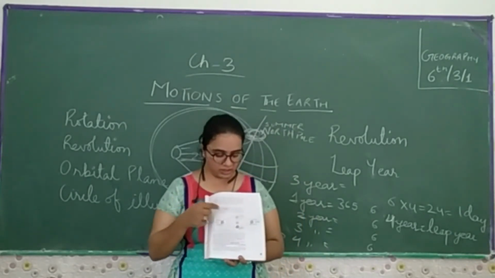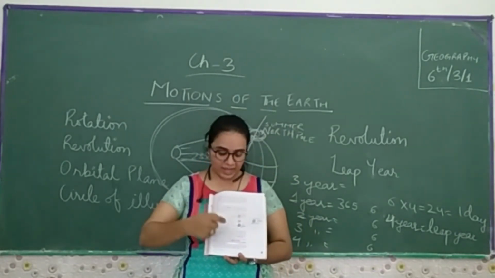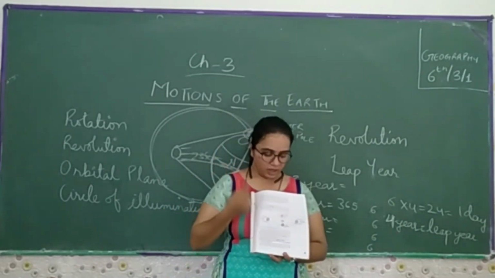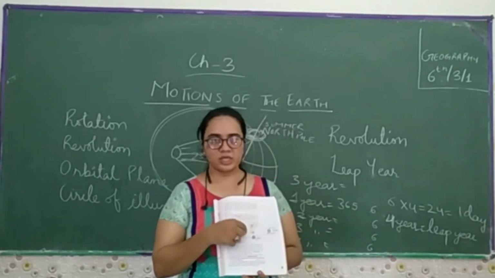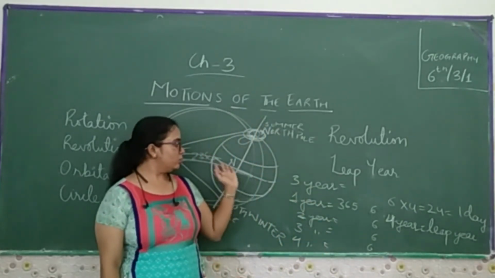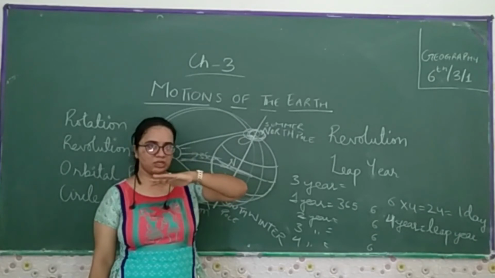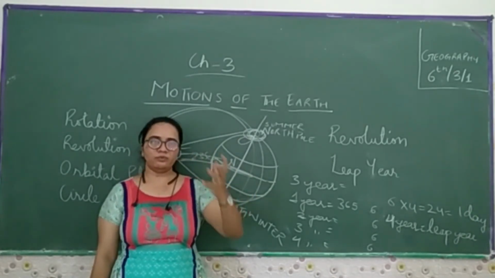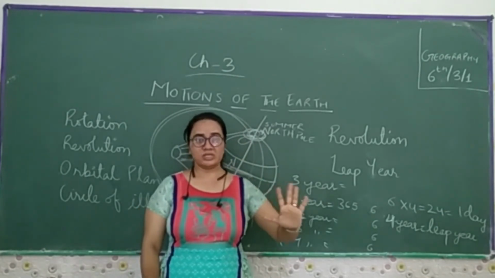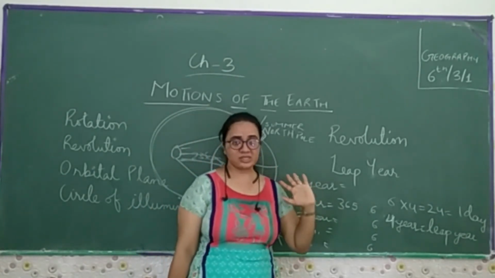If we talk about the equinox, where the direct sun rays fall, there is spring in the northern hemisphere and autumn in the southern hemisphere. That is called the equinox, where the direct sunlight goes towards the equator in a vertical form. Then we find the same day and the same night. So these are the things which we have learned in this chapter.